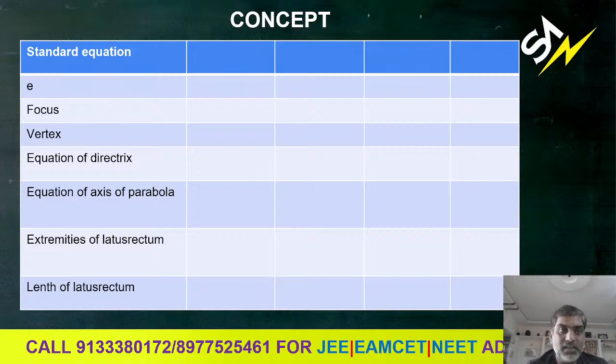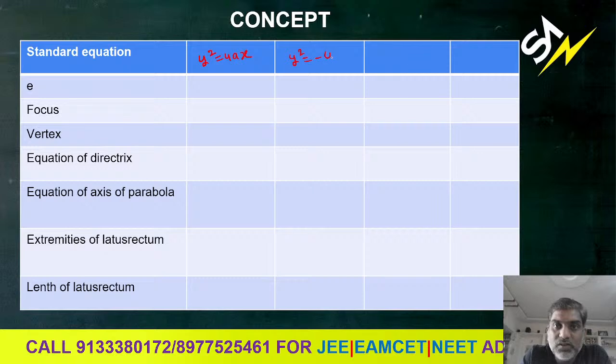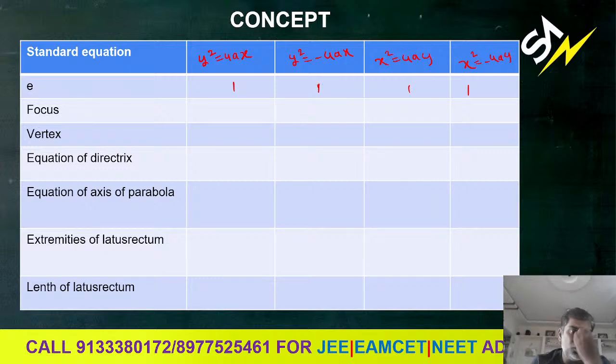Now, the standard equation. In the previous case we have written only for y square equal to 4ax. Here we can write for y square equal to 4ax, y square equal to minus 4ax, x square equal to 4ay, and x square equal to minus 4ay. So for all these 4 standard forms, what is the eccentricity? Eccentricity is always 1. For any parabola, eccentricity is always 1.